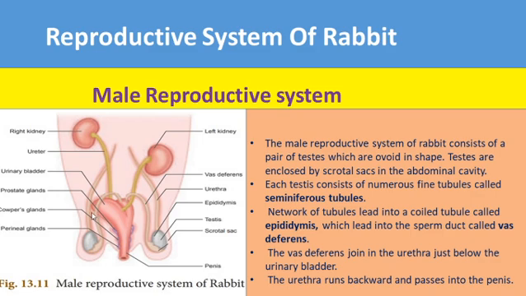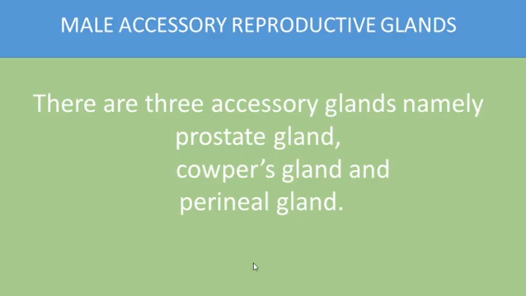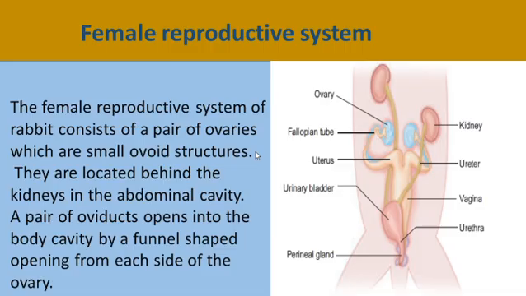There are three pairs: the prostate gland, the corpus gland, and the perineal gland. These accessory glands secrete ejaculatory fluid, which nourishes and protects the sperm.